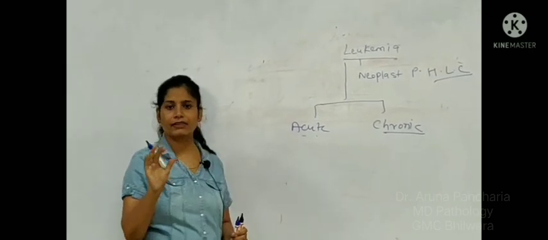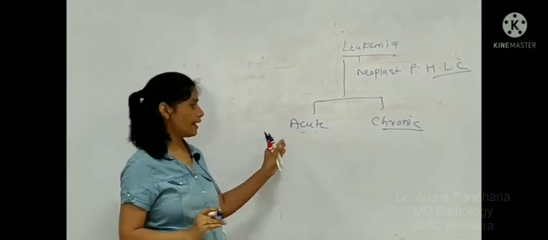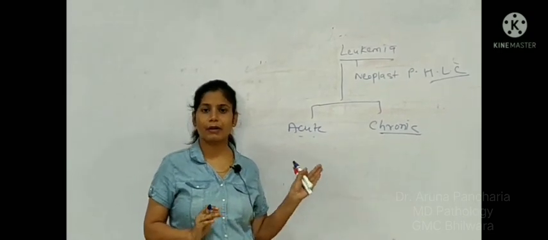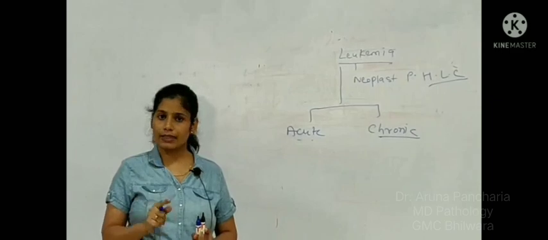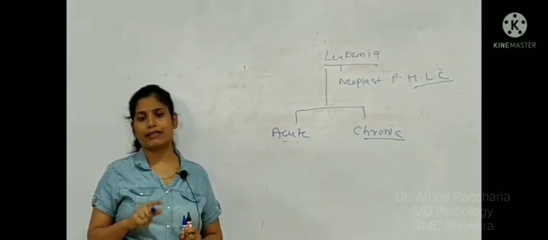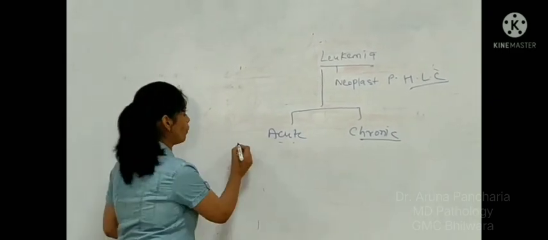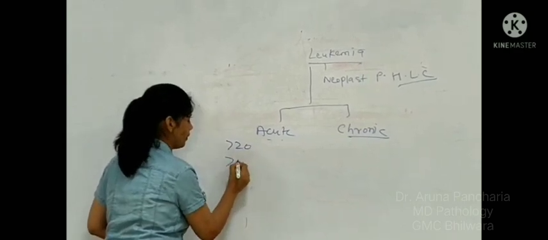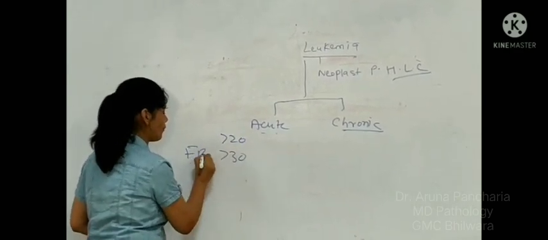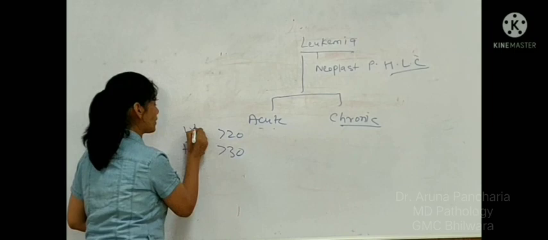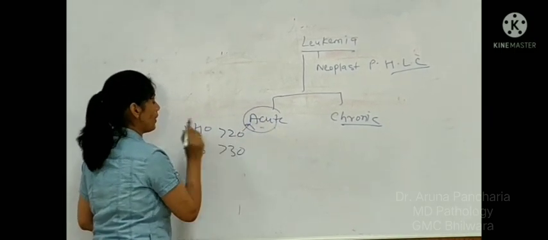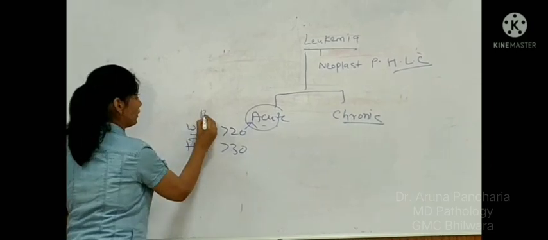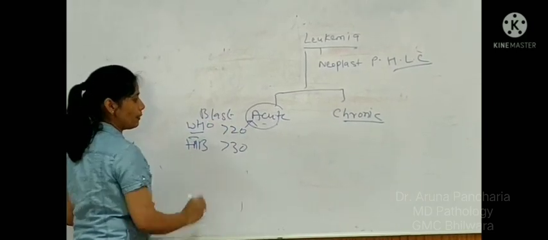Acute leukemia is related to the blast percentage. In acute leukemia, the percentage of blasts, according to the WHO classification, is more than 20%, and according to the FAB classification, the blast percentage is more than 30%. Then we will give the term acute leukemia. This is all about the percentage of the blast.